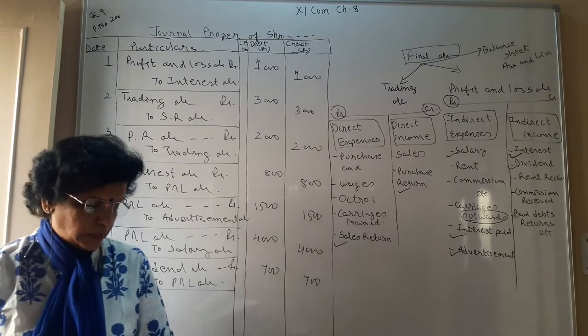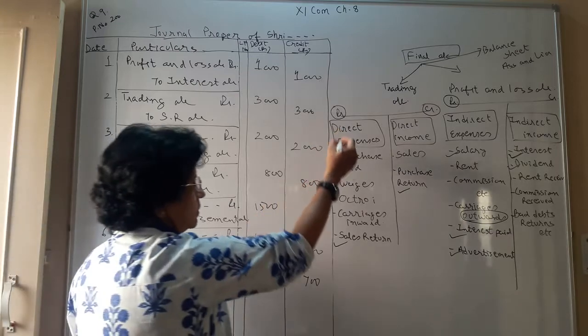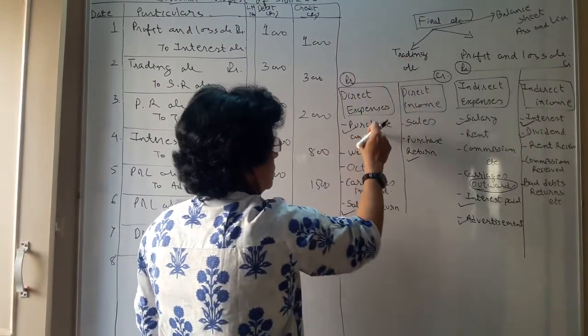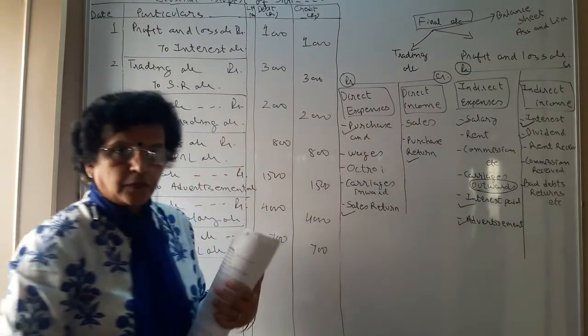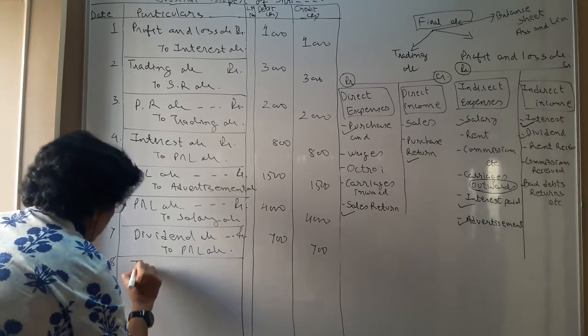Then you have the purchase account. Next, purchase. Purchase is one of the most important direct expenses. So that will go to the trading account on the debit side. So the journal entry becomes trading account debit to purchase account.